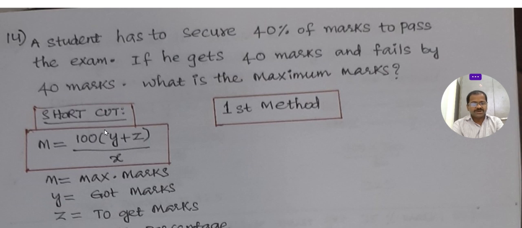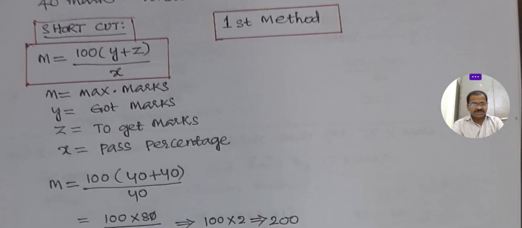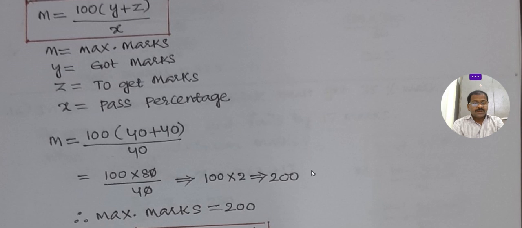Okay, the shortcut is M, maximum marks, equals 100 into y plus z by x. Y is the marks he got, z is how many more marks he has to get, x is the pass percentage. Here the pass percentage is 40.